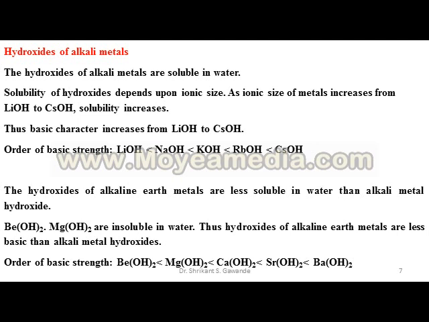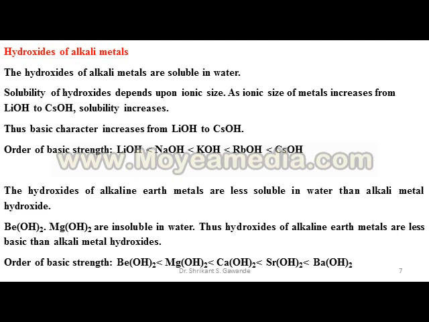As ionic size of the metal increases from LiOH to CsOH, from top to bottom, solubility increases.